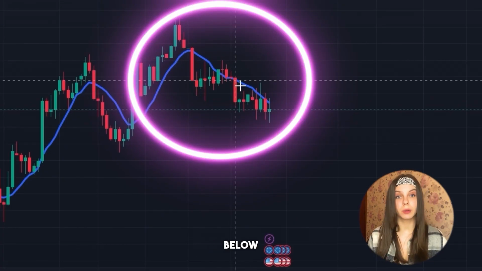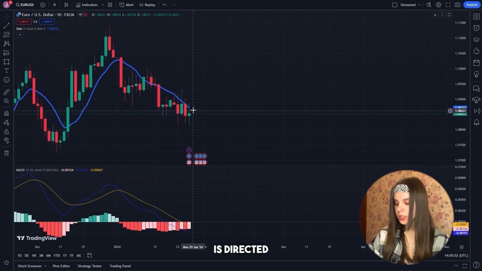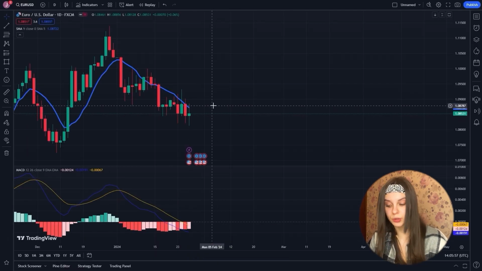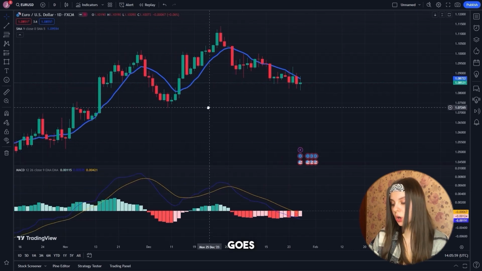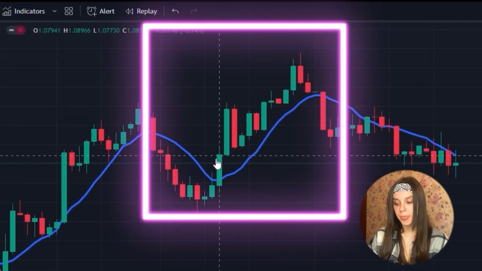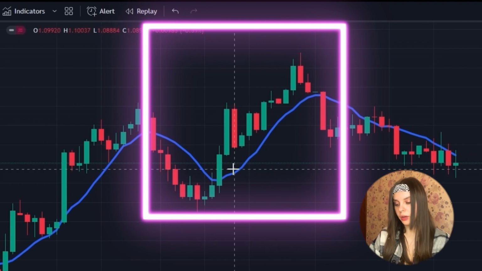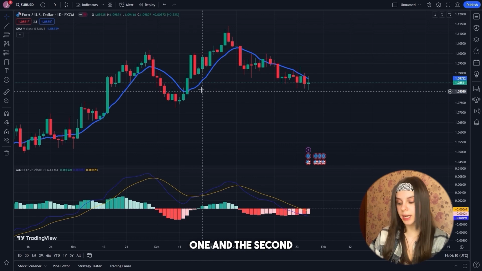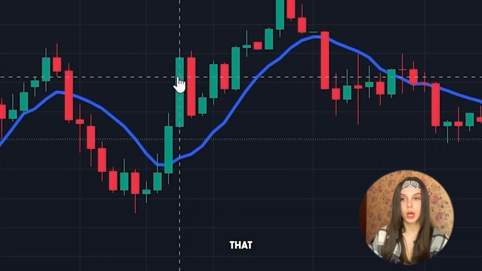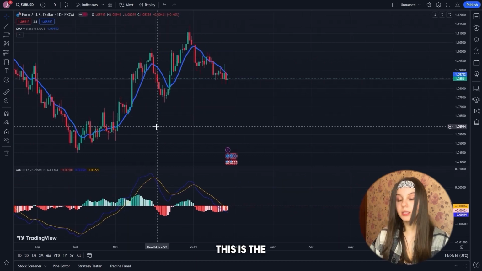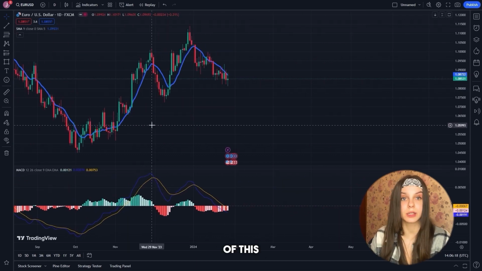There should be a chart below. If the moving average is directed downward, the chart should be below the moving average. And if our chart goes for an uptrend, the chart will be higher than this particular moving average. The first signal is the moving average itself, and the second signal is the chart that should be either higher or lower than the moving average. This is the main task of this indicator.